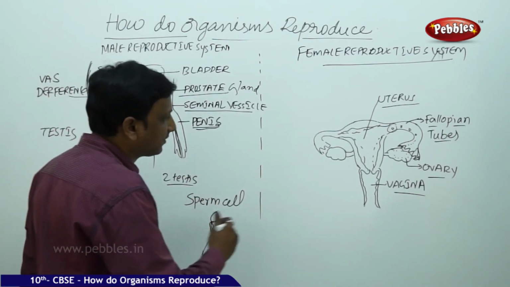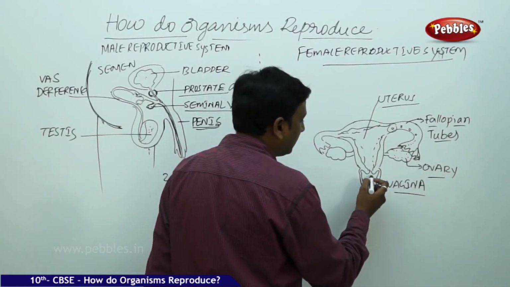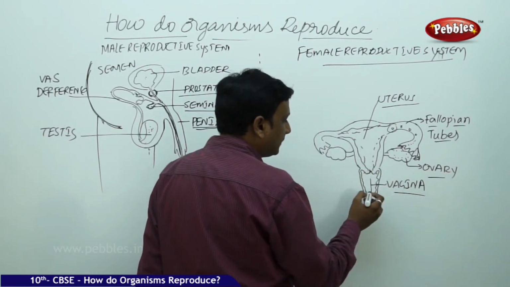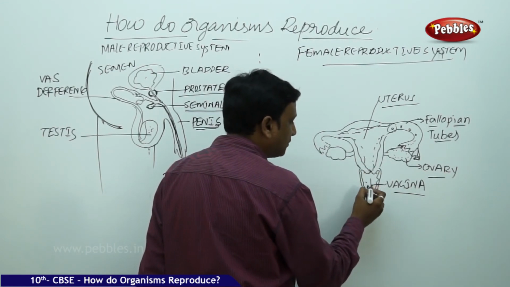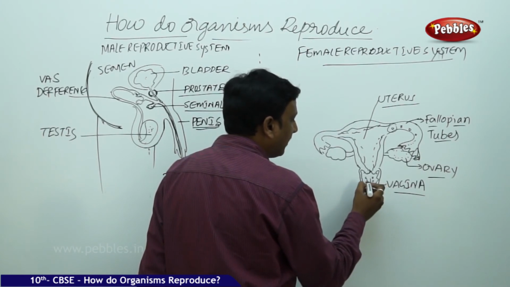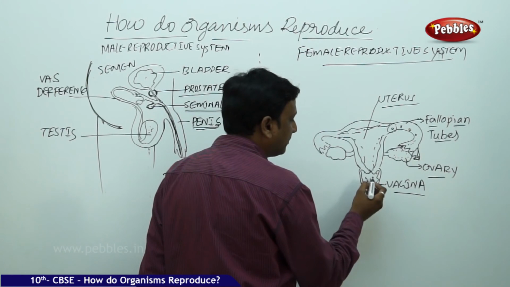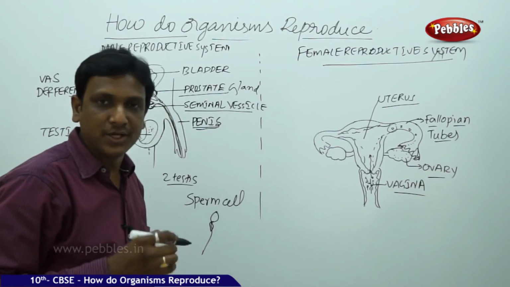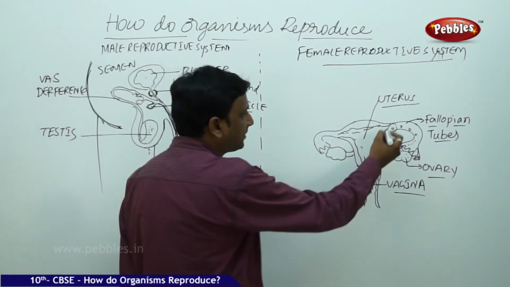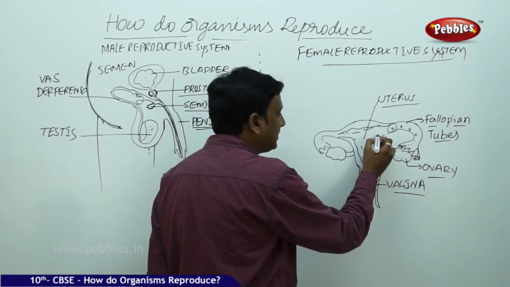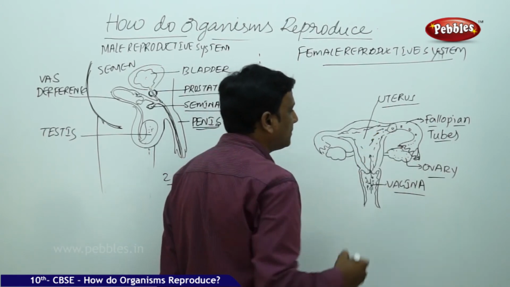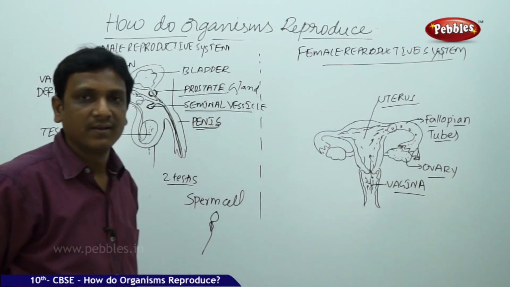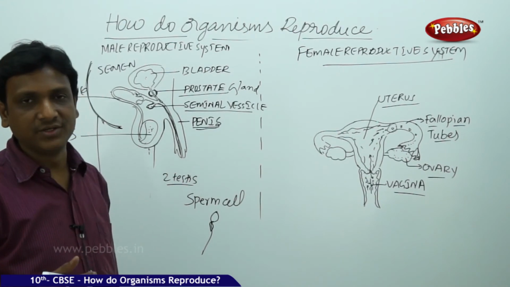The males transfer the reproductive cells through the vagina, and here there is a part called the cervix, at which the uterus is connected. So whenever these sperm cells are released at this position called the vagina, they are nourished with the semen, so they move in this direction and enter into the uterus. But in the uterus there is nothing to fertilize because the eggs are present in the fallopian tube. So these sperm cells have to move towards the egg cell which is in the fallopian tube. There the fertilization takes place.